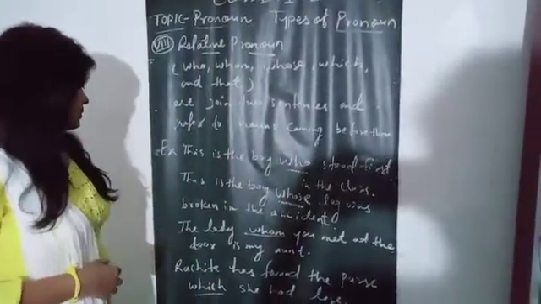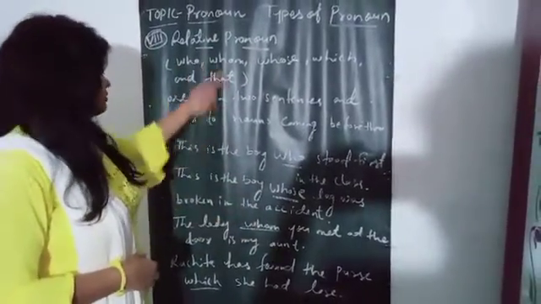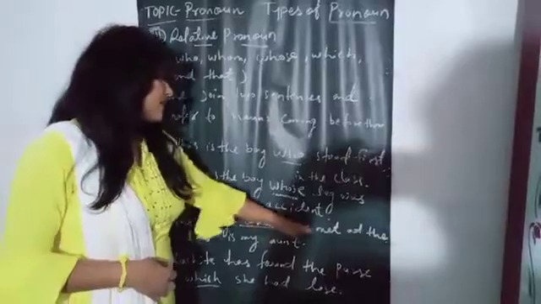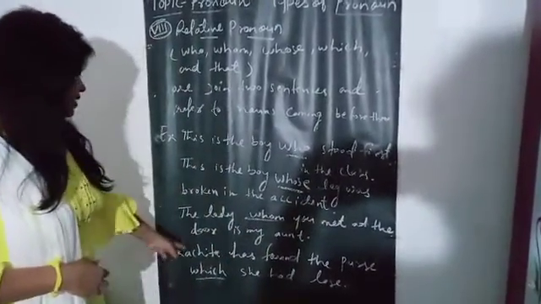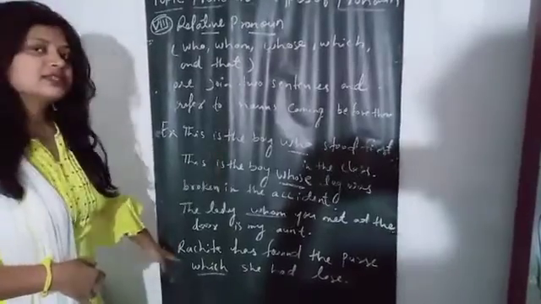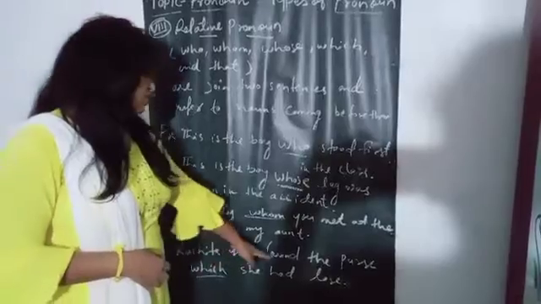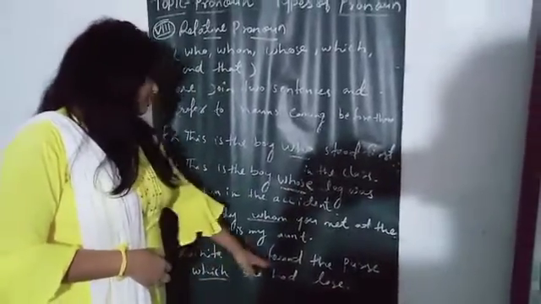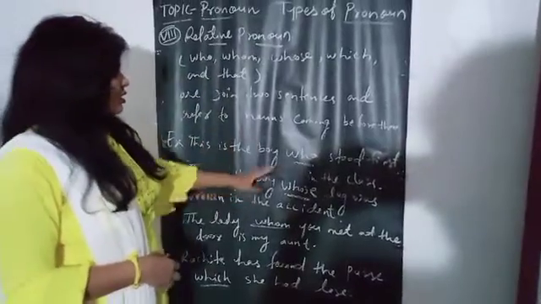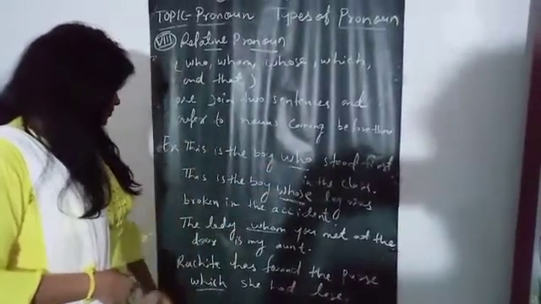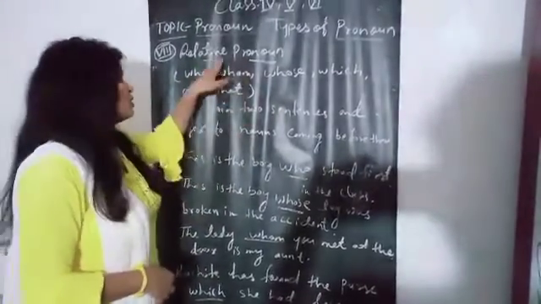Now see the next example. The lady whom you met at the door is my aunt. Whom is a relative pronoun. And the last example: Rachita has found the purse which she had lost. Now in this sentence, which is a relative pronoun. So student, who, whose, whom, and which are relative pronouns.